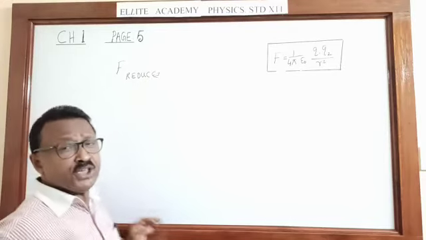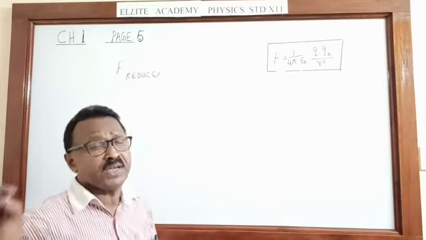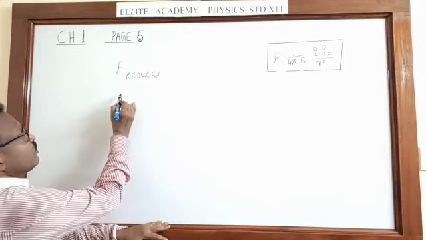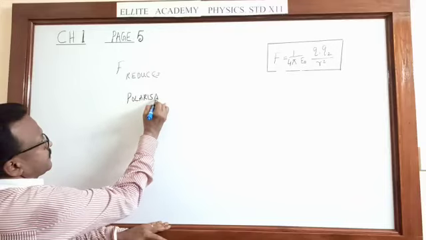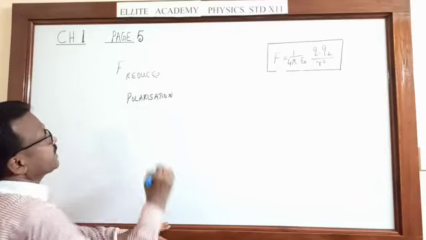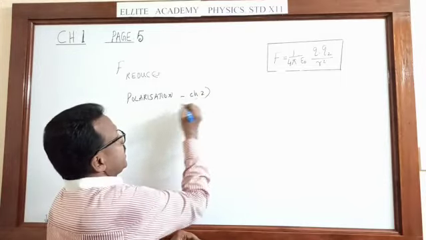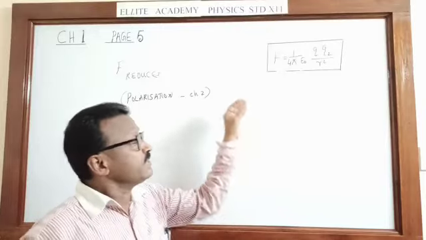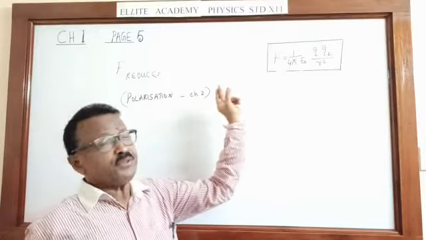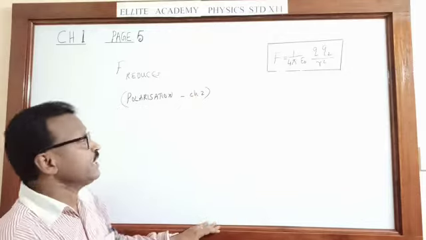Then automatically your question comes, why does it happen? It happens due to some electric property we call electric polarization. What is electric polarization? That you will study in chapter number 2. So we will not discuss that now. So come to the fact, when you do the experiments, force between the two charges is always found to be less. Less by how much amount?